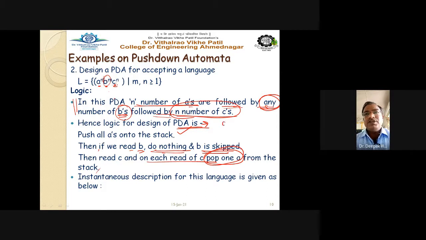As soon as we get A inside the input string, just go on pushing that A inside your stack. Now if you find B, we are not going to do anything. We are not going to push or pop. But if you find C there, then this A will be popped out from the stack. This is very simple logic. Getting this point? So let us try to write the ID rules for this PDA.